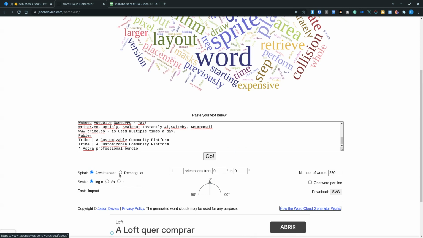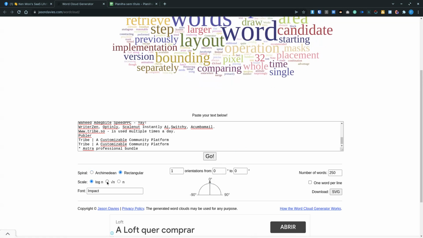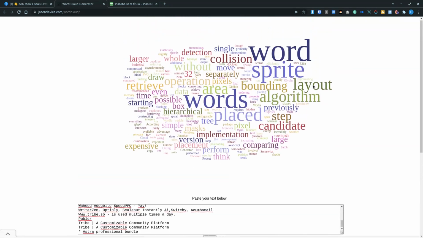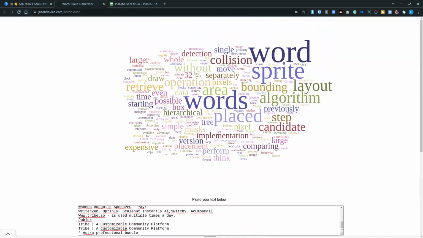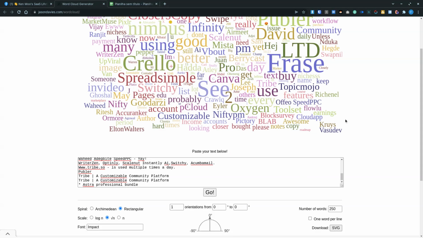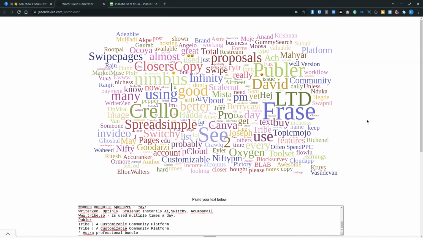I used to set this rectangular and then square, just because I like the way it builds the word cloud. And then I set go, and you see, this is it. So we have swipe pages, closures copy, lifetime deal. So this is a word that should not appear here.